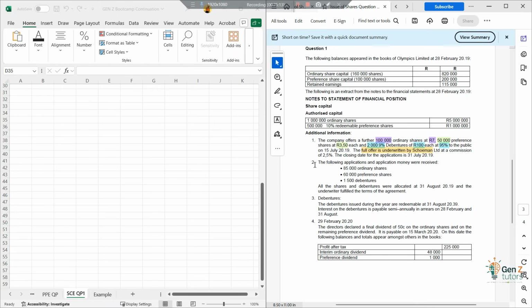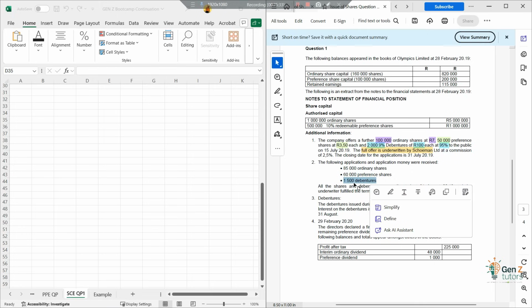And then we find out what is happening on additional information. The following application money was received: 85,000 ordinary shares, which means this is the portion that was purchased by the public. And then we also got 60,000 preference share applications, and also 1,500 debenture applications.